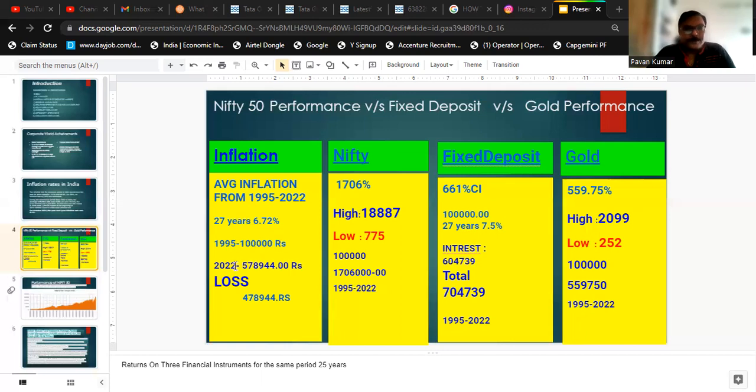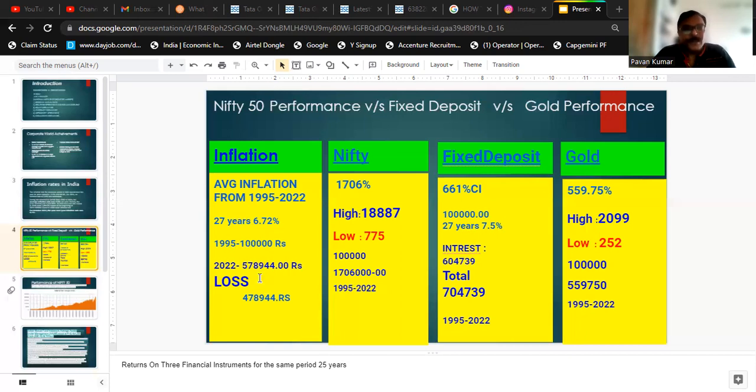I have given a simple example here. If you had 1 lakh rupees, the things you could have bought with that same 1 lakh rupees, in 2022 you would have had to pay 5,78,944 rupees. So this inflation has devalued the currency.